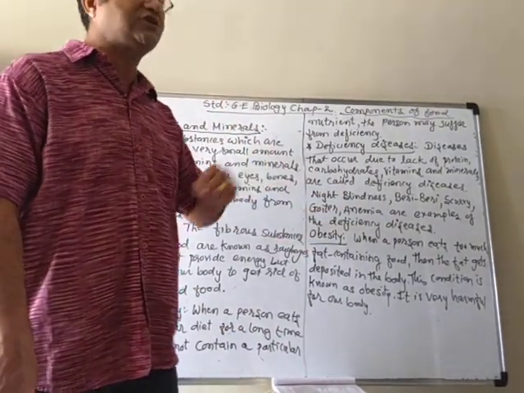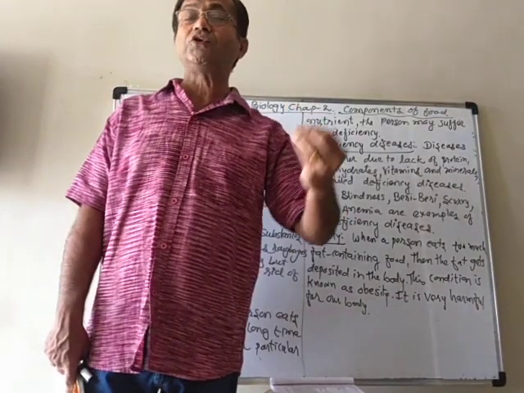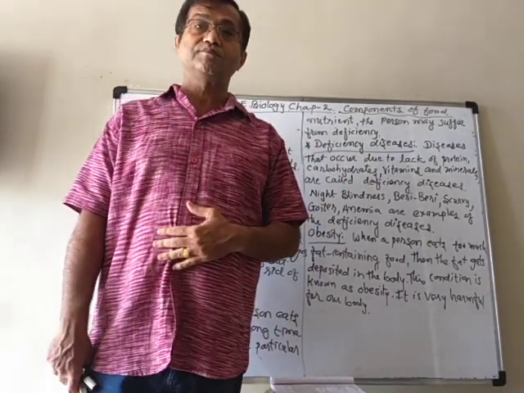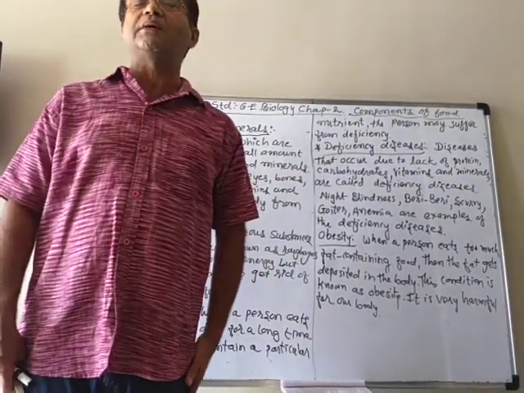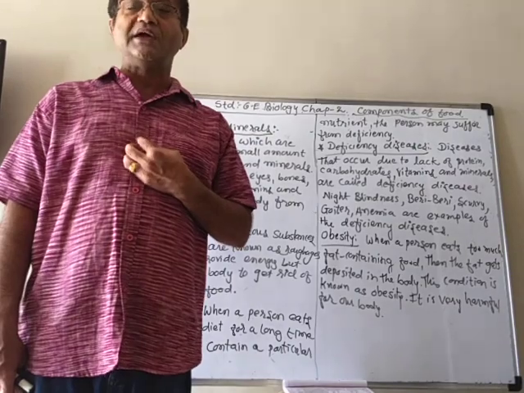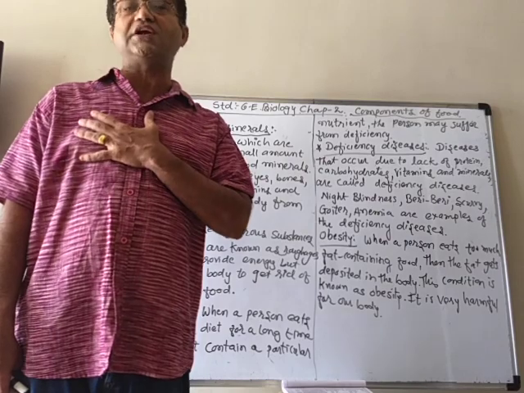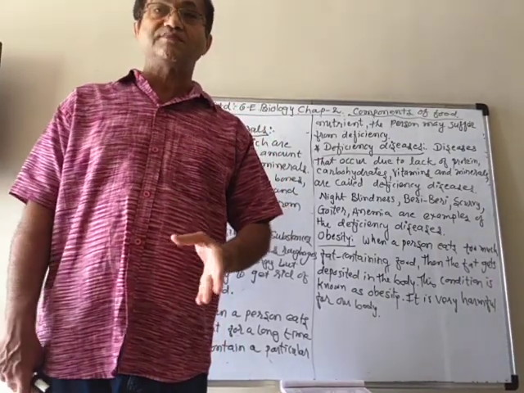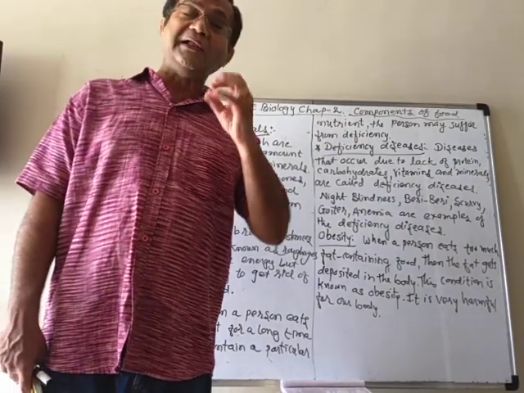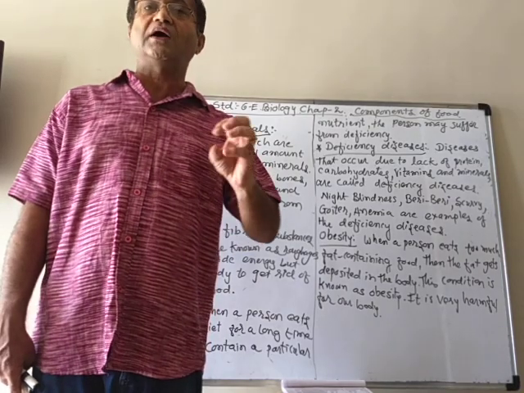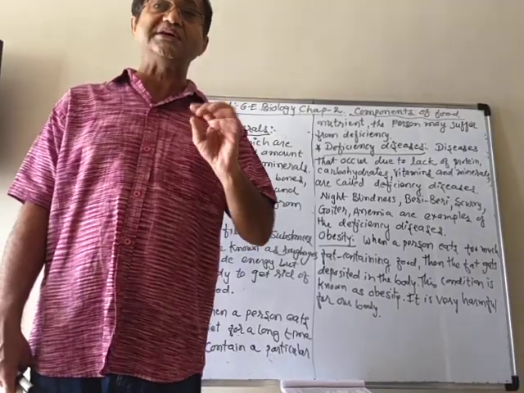There is also anemia. Anemia means that in our blood the amount of hemoglobin is very low. Hemoglobin is very essential for carrying oxygen in the body, because when we breathe, oxygen mixes in the blood, and the hemoglobin in the blood takes that oxygen to the different body parts. And that hemoglobin requires iron. That mineral's name is iron, Fe.